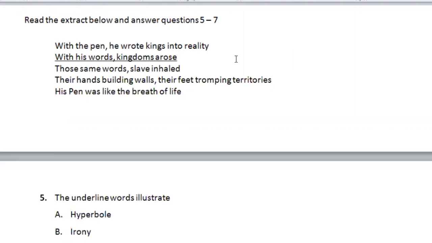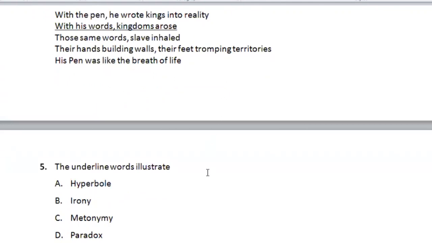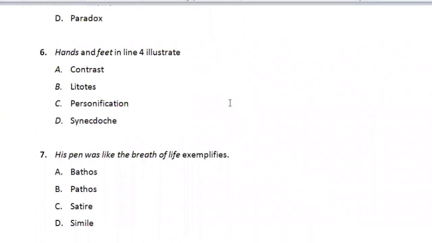Question 5, the underlined words illustrate A, hyperbole, very correct, B, irony, C, metonymy, D, paradox. The correct option here is hyperbole, because here this expression is exaggerated. With his words, kingdoms arose. This is pure exaggeration.